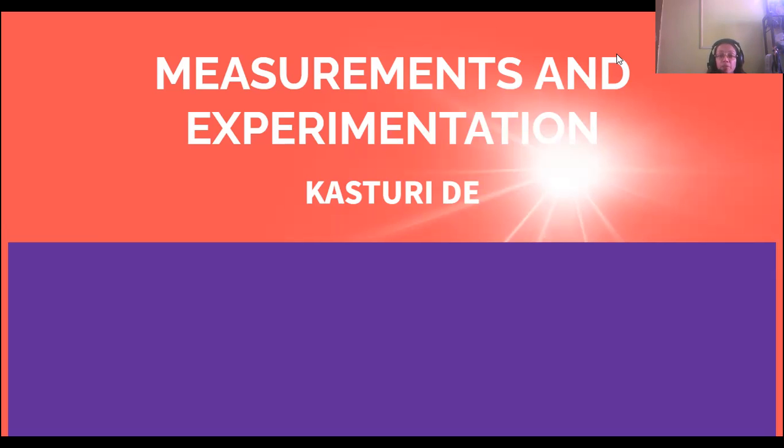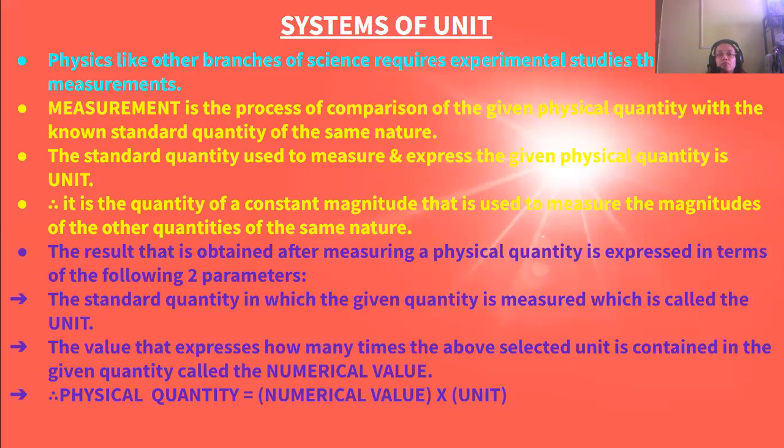So let me start with the lesson today. First is the system of units. Physics, like other branches of science, requires experimental studies that need measurements. Physics is also a branch of science, like chemistry and biology, that requires experimental studies, which need measurements.